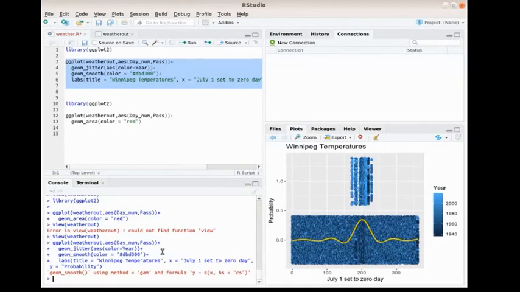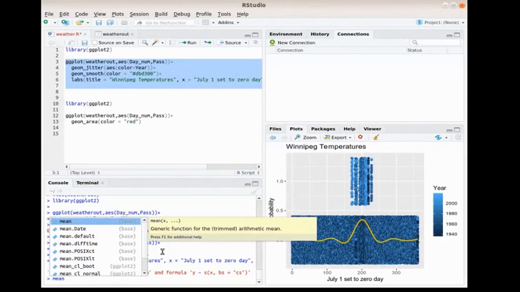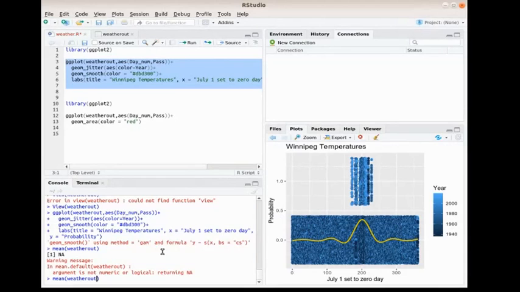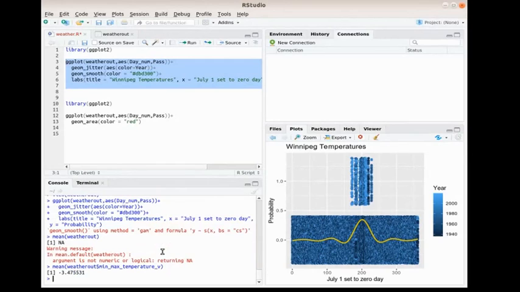There's some functions here I could do. Mean of weather out. Well, I have to do the mean of, say, the minimum maximum temperature is minus 3.4.